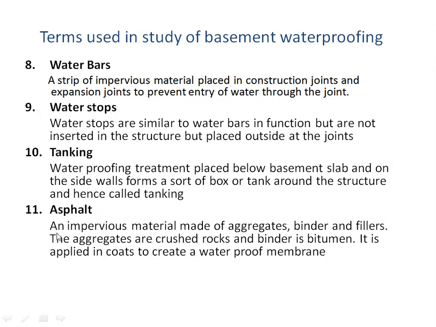Asphalt. Asphalt is an impervious material made of aggregates, binder and fillers. So the aggregates are crushed rocks. The binder is normally used as bitumen, and this asphalt is normally applied in several coats to create a waterproof membrane.